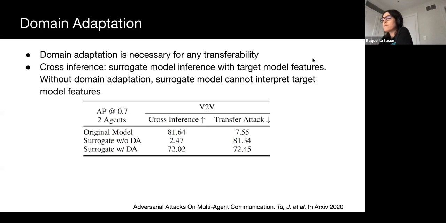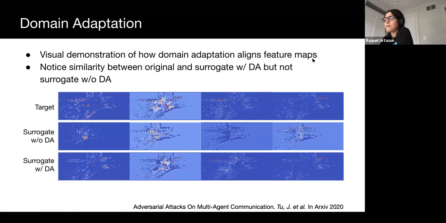Next, we evaluate cross-inference, which is using the surrogate model to process the intermediate features of the target model, which evaluates how well the surrogate imitates the target. We can see that domain adaptation makes a drastic difference here. Here is a qualitative demonstration of domain adaptation. We show 4 channels of the intermediate feature maps. Notice the similarity between the target model and the surrogate with domain adaptation. But without domain adaptation, the features look very different.